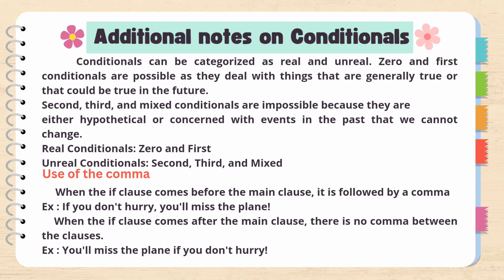Use of comma. When the if clause comes before the main clause, it is followed by a comma. Example: if you don't hurry, comma, you will miss the plane. When the if clause comes after the main clause, there is no comma between the clauses. Example: you will miss the plane if you don't hurry.